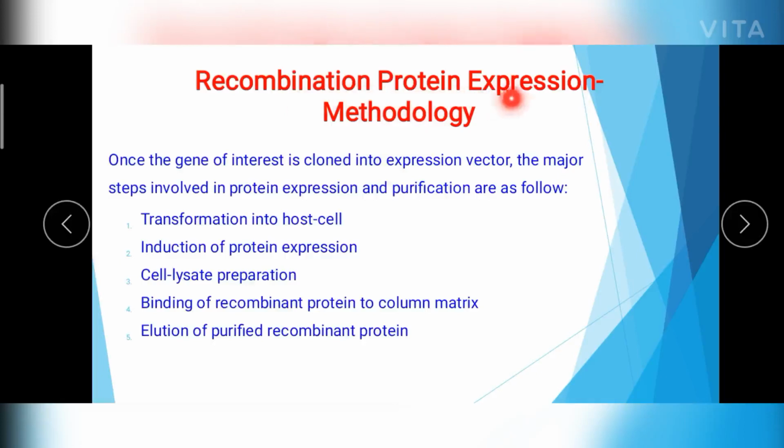Now let's see how a recombinant protein is expressed in a host cell in detail. The vector taken here is the PET vector. The host cell is a mutant E. coli strain. Then how the protein expression is induced, the cell lysate preparation, the binding of recombinant protein to the column matrix, and how you elute the purified recombinant protein. All these steps you will be learning.